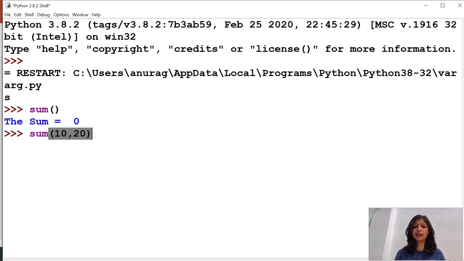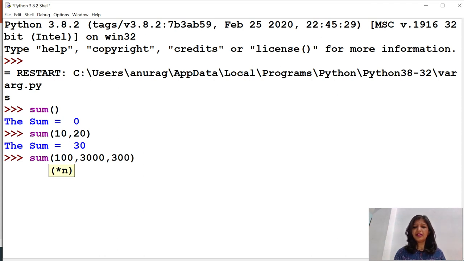So it is going to produce the output 30 because the sum of 10 and 20 is 30. Now again I am going to call this function sum by providing 100, 300, 3000. Now it is going to give us the result 3400.